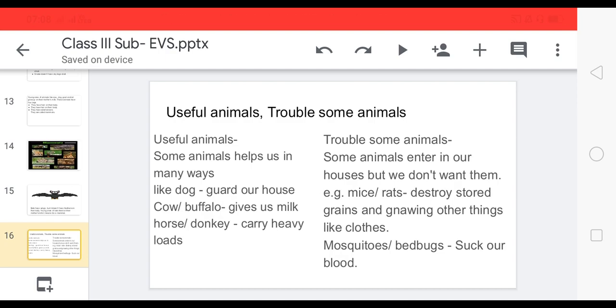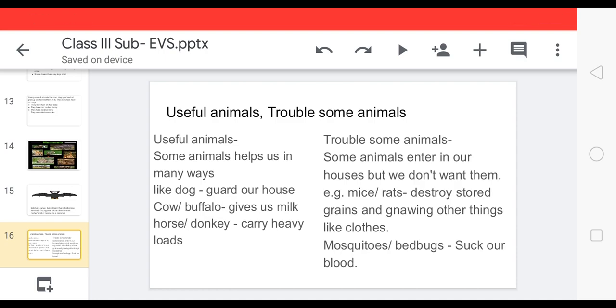Why don't we want mice or rats in a house? Because these animals destroy stored grains. Whichever stored grains are there, they destroy them. They gnaw things like clothes, paper. If mice are there in your house, they gnaw your clothes and your important papers also. They destroy the grains also. That is why we don't want rats or mice in a house.